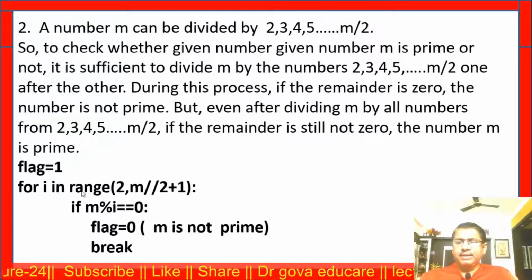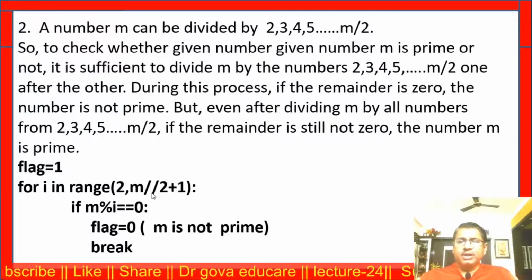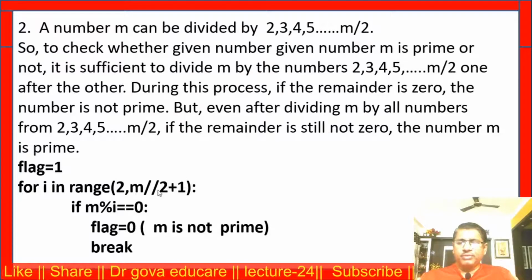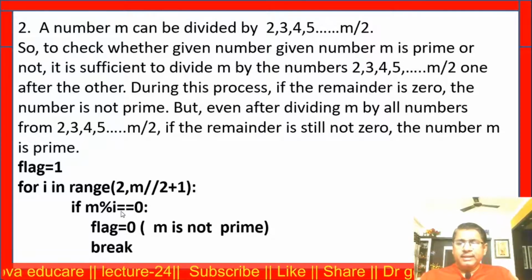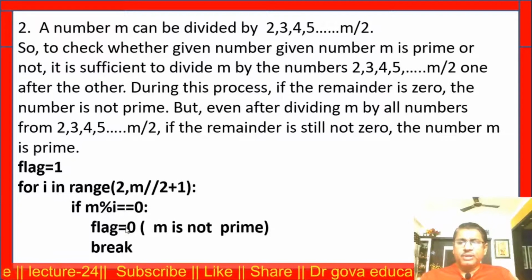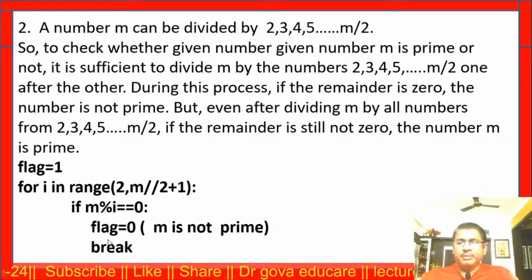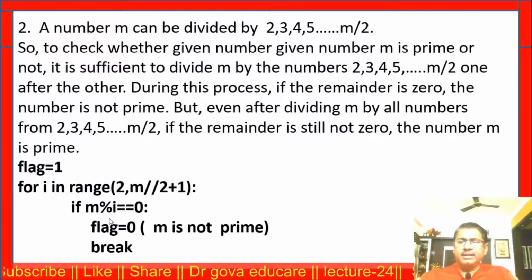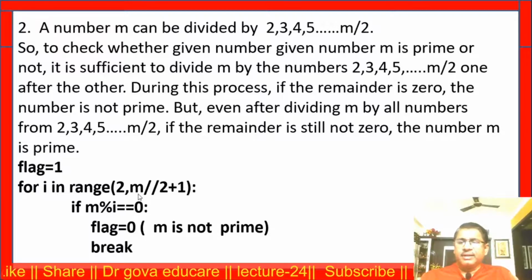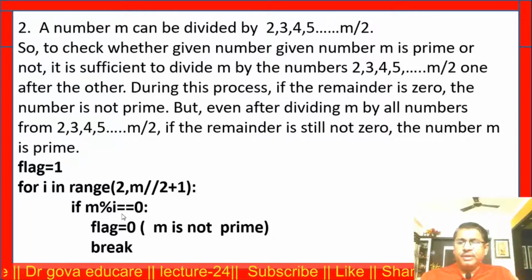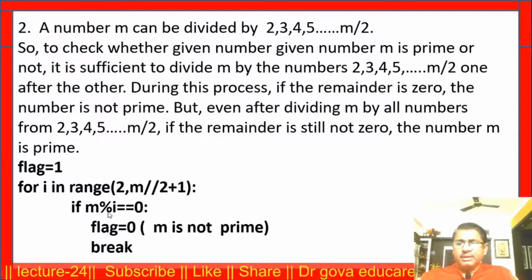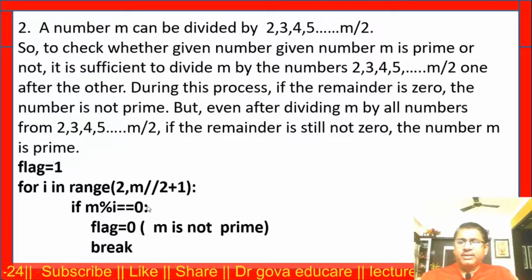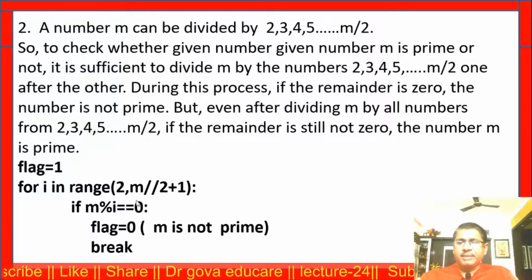That is, for I in range 2 comma m by 2 plus 1, if m is divisible by I, then flag is 0, that is, m is not a prime. Break, need not check the other numbers. Break the loop. This is the simple code to check whether the given number is a prime number or not.